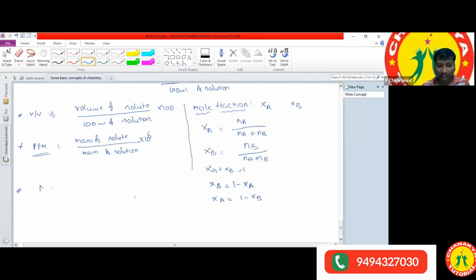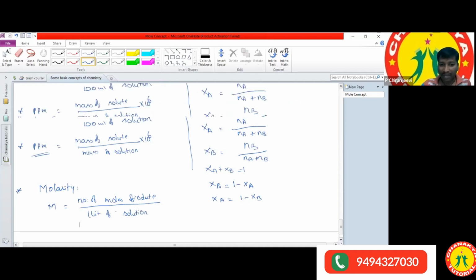Another important formula we have is molarity. What is meant by molarity? Molarity can be represented with M. How can we define the molarity? Molarity is equal to the number of moles of solute present in 1 liter of solution. Present in 1 liter of solution is called molarity.